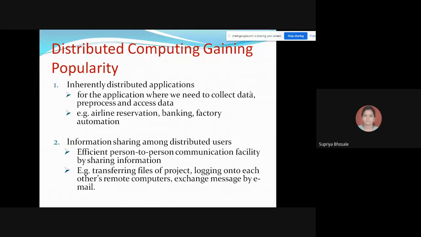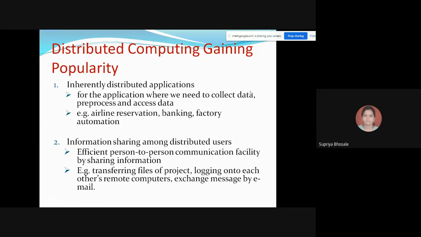Then in the last lecture, we have gone through the point of distributed computing gaining popularity. Okay, in which we have seen why distributed systems have so many advantages and why they are getting popular. So point by point we have seen all the points.